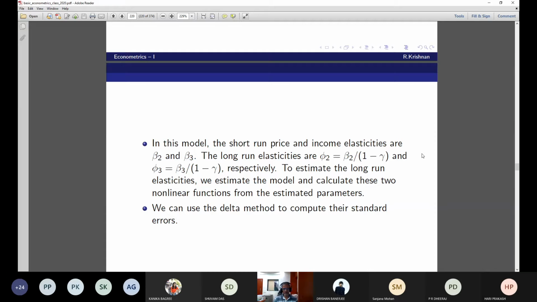This was exactly what I was telling you. Short-run elasticities are straight away obtained from the model, but the long-run price and income elasticities have to be calculated this way: phi 2 equals beta 2 by 1 minus gamma, and phi 3 equals beta 3 by 1 minus gamma. Now you see phi 2 and phi 3 are functions of the estimated coefficients. We are interested in finding the standard error of phi 2 and phi 3. How do we do this?